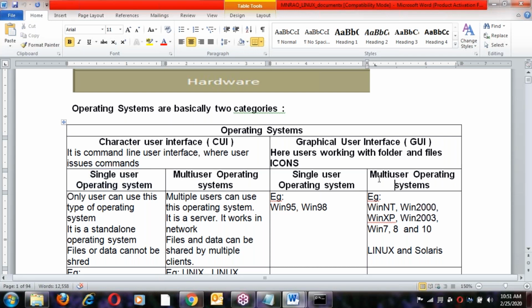What is single user OS, what is multi user OS? Single user applications were outdated, no one is using them. Nowadays everything is multi user OS. All are multi user, like UNIX, Linux, Windows 10, Windows 8, Windows 7, all multi user. Single user is not used, these were outdated. We'll discuss the difference here.